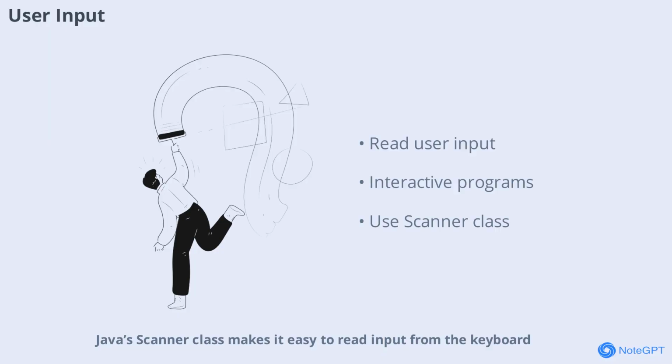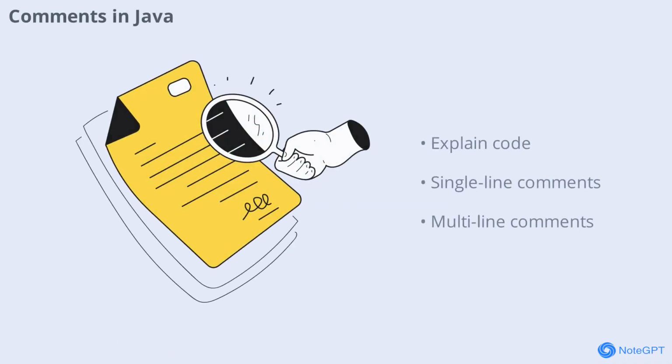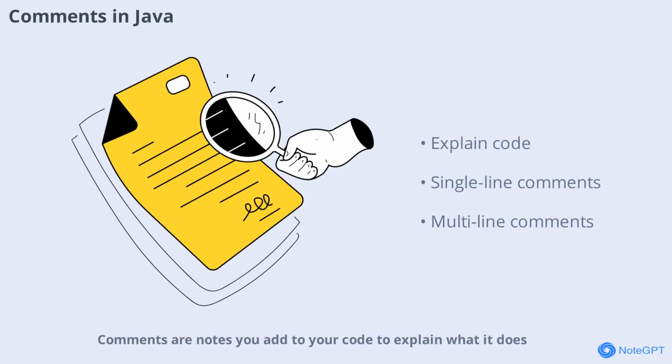Java's Scanner class makes it easy to read input from the keyboard, allowing your programs to respond to user actions and data. Comments are notes you add to your code to explain what it does. They're ignored by the computer but help other programmers and your future self understand your logic.